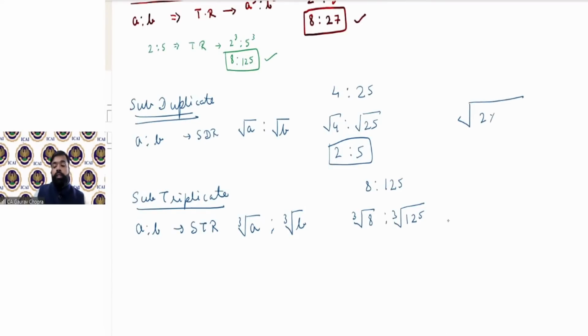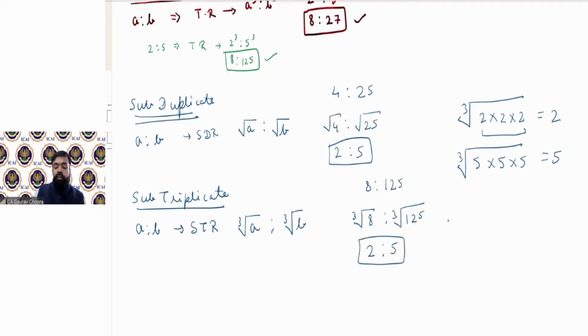You might be knowing how to solve the cube root. 8 can be written as 2 into 2 into 2. And for cubic root, the group must be of 3. As soon as a group of 3 forms, it comes out of the root, and the result will be 2. So cube root of 8 is 2. Then cube root of 125: 125 can be written as 5 into 5 into 5, so its cube root will be 5.